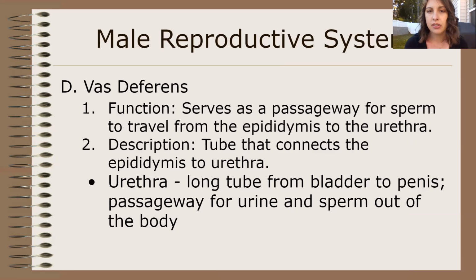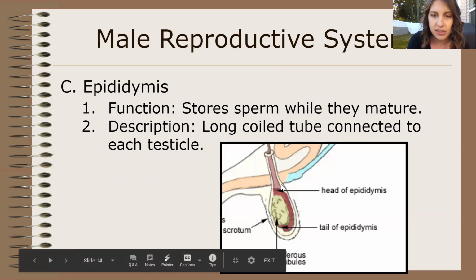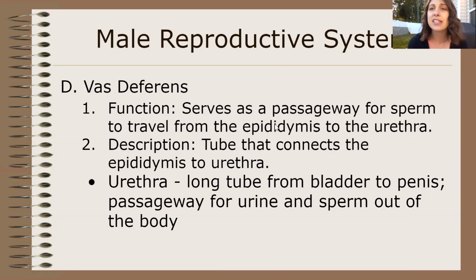Then you have the vas deferens. The vas deferens is a tube. Once the sperm leaves the epididymis, it goes out this little tube here. The vas deferens is just a passage, like a hallway. The sperm travels all the way through the vas deferens to the urethra, which is just another tube.